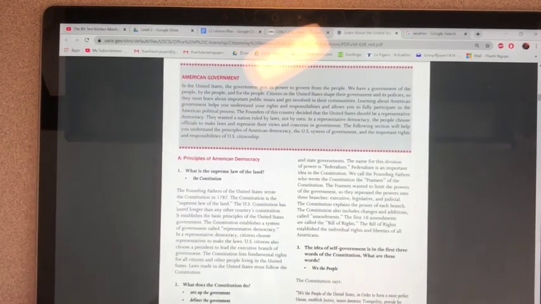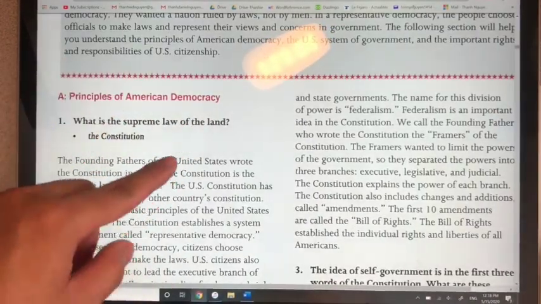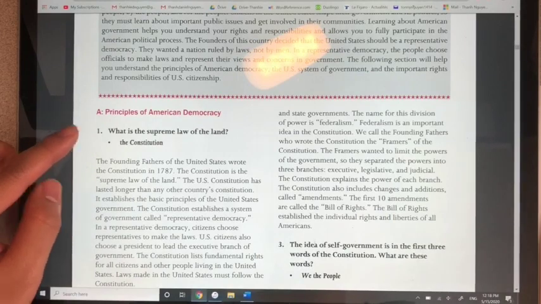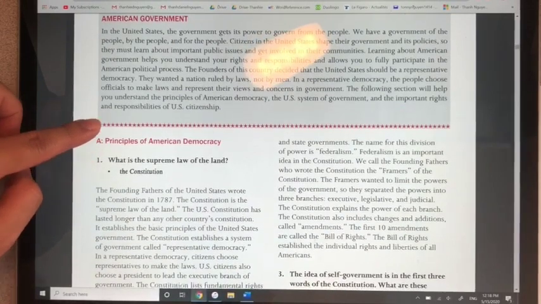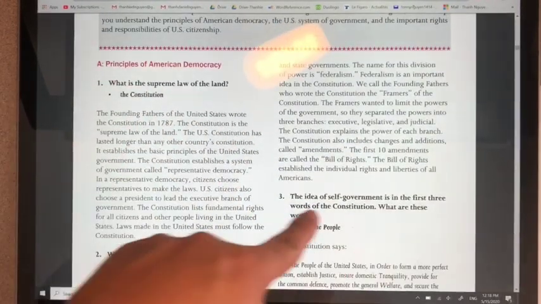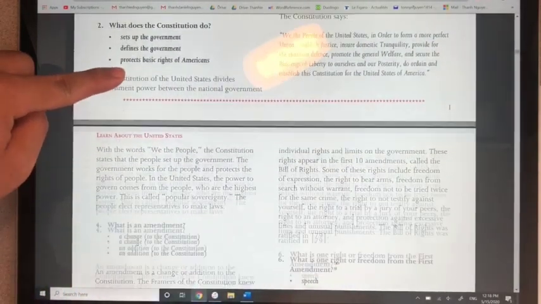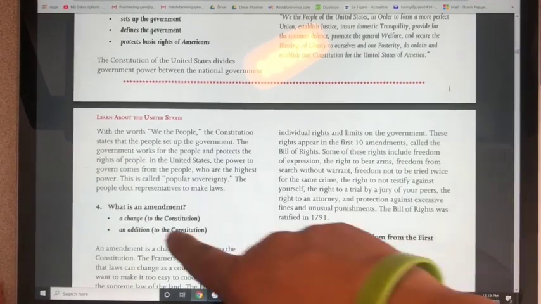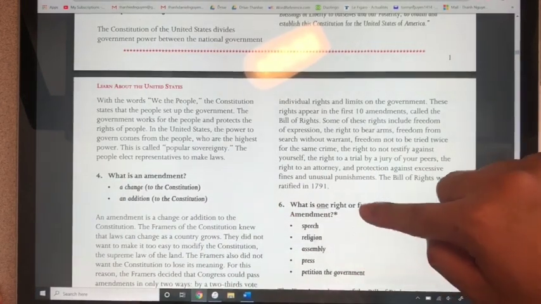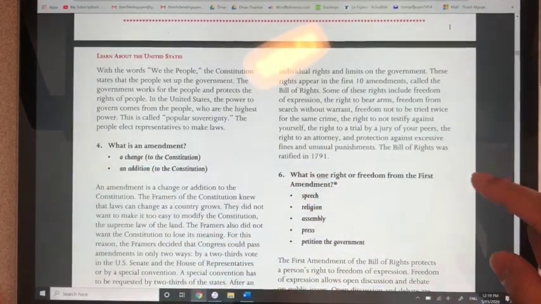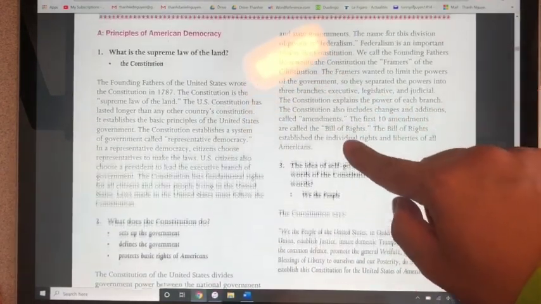And the reason I like this book is because the questions in this book, like this question here, these are the questions people will ask you when you take your citizenship exam. When you take the citizenship test, these are the questions they ask you, the same questions. And in this book, they give you all of the answers. There's a lot of questions, but these are the exact questions they will ask. The same questions every time. So, you need to know these questions because these are the questions they ask on the test. So we will be practicing a lot of them.